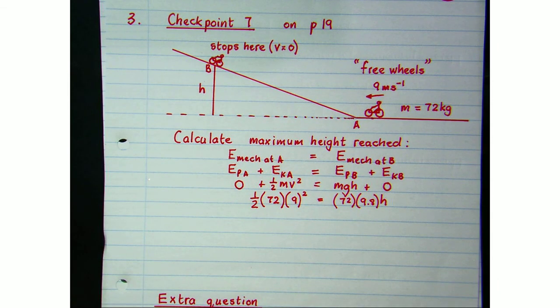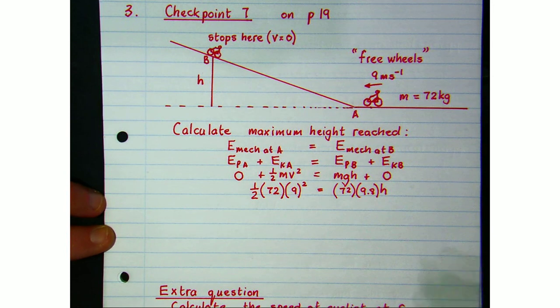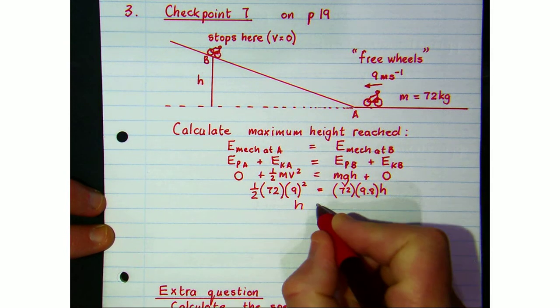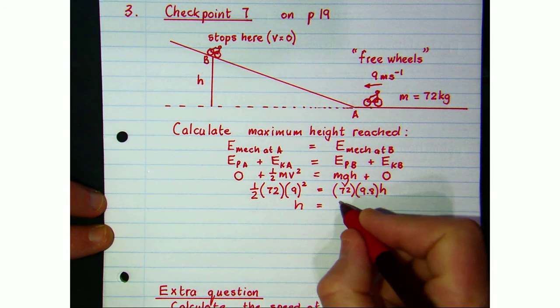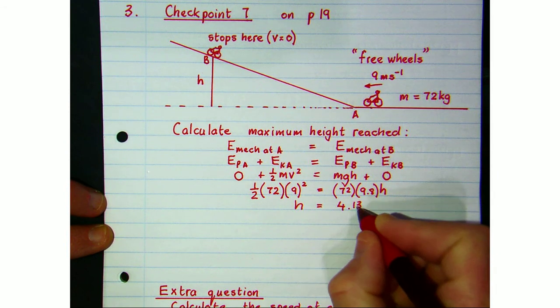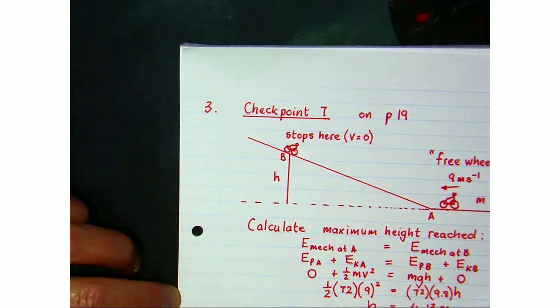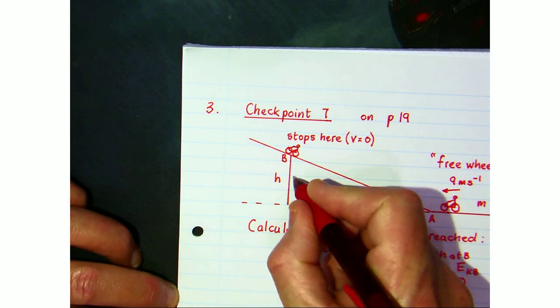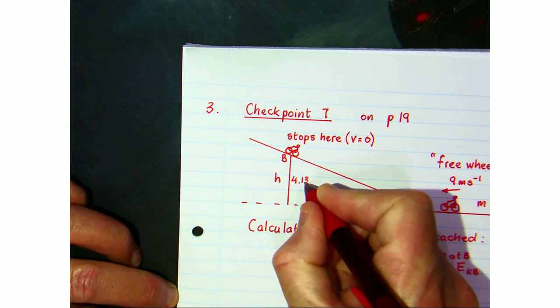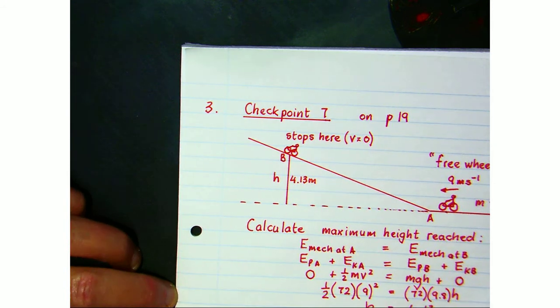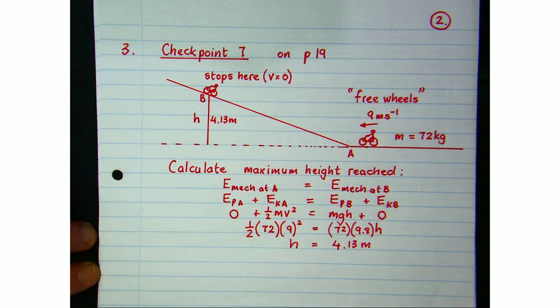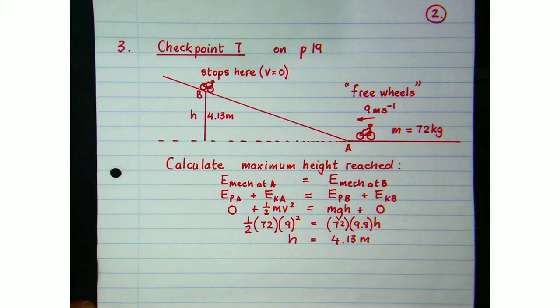And if we solve that problem, we're going to get 4.13 meters. So that's the vertical height he reaches. Right, so that's applying the principle of conservation of mechanical energy.